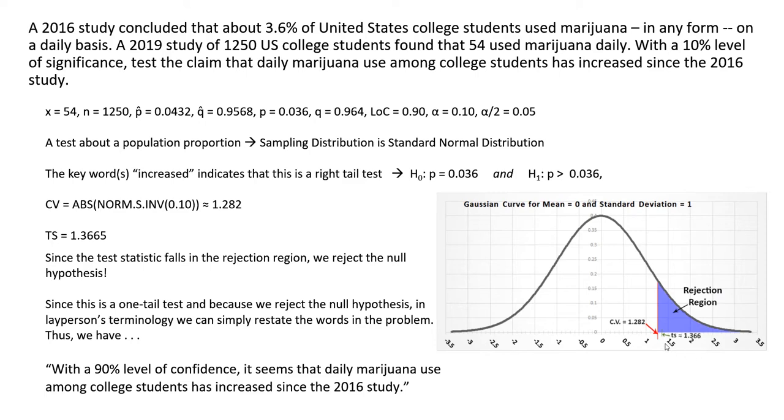Just by a little bit, but if it's in the rejection region, then we know it's statistically significant enough to say we can reject the null hypothesis, or reject what we had known as truth, and it's statistically significant enough to say that it is greater than what we used to know as truth. So, in layperson's terms, again, we would say with a 90% level of confidence, it seems that the daily marijuana use among college students has increased since the 2016 study.